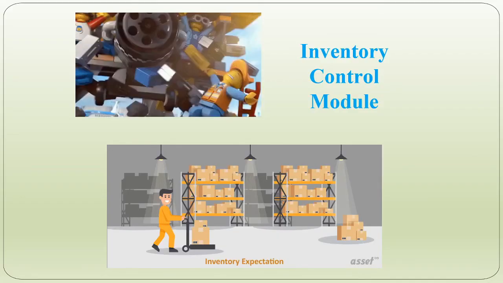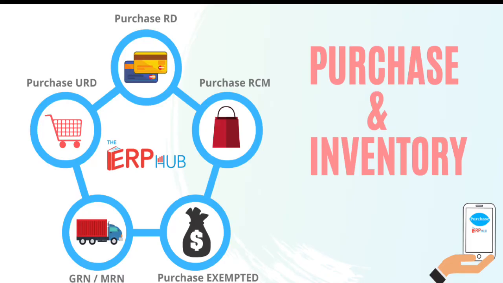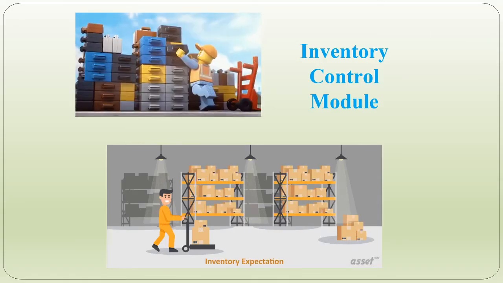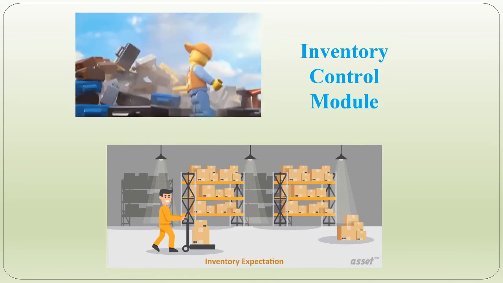So there may be an integration of the inventory module with the purchase module. Ultimately these two departments go hand in hand, because the purchase department keeps track of how many finished products are there in stock, how much raw material is available, when to give an order to purchase new raw material, etc. So these two can be integrated in the ERP system, and these two departments together can work efficiently.